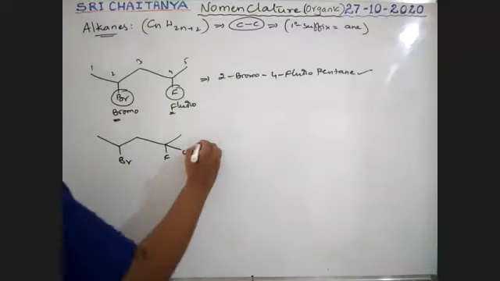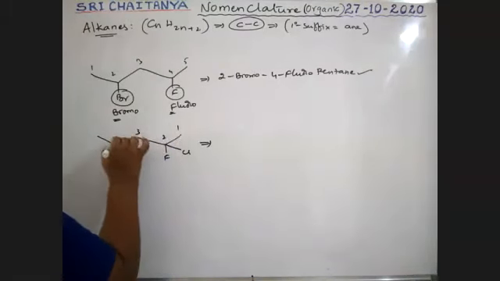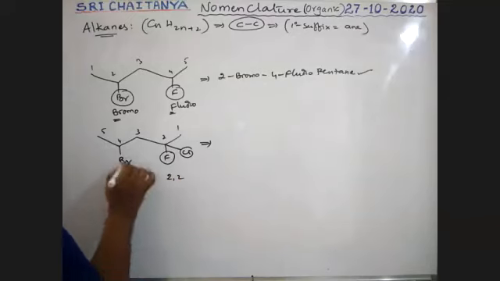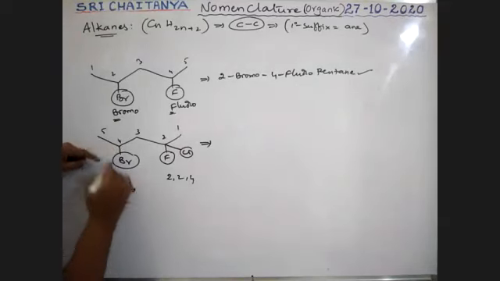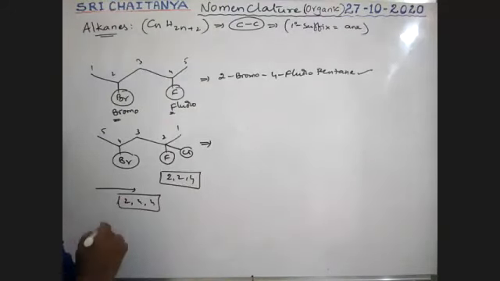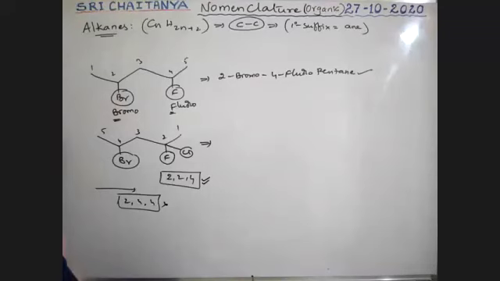Next, this one. How to write the name of this compound? See here. So here substituents I am representing in this fashion 1, 2, 3, 4, 5. So that means at second position 2 substituents are there, 2, 2. At fourth position, 4 substituent. So in this direction, 2, 4, 4. In this direction, 2, 2, 4. Which is coming first? So least locants, this is accepted but not this one. Therefore, our way is like this. Okay. So don't use this one.